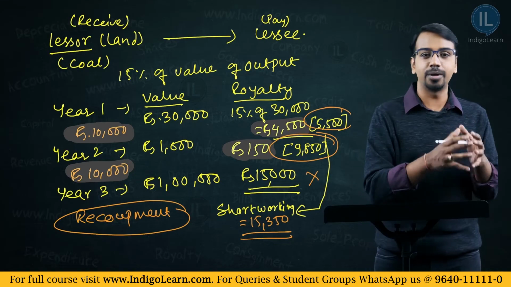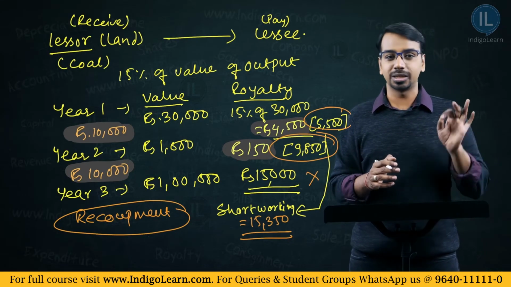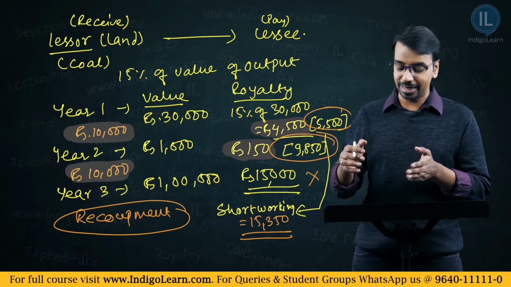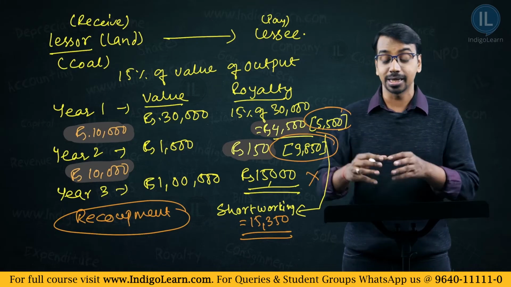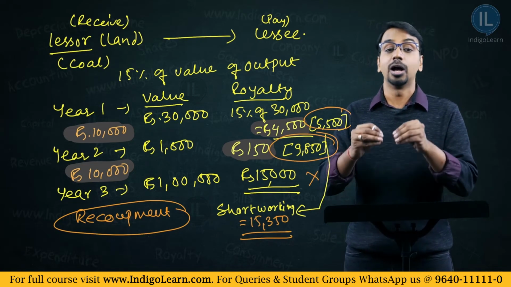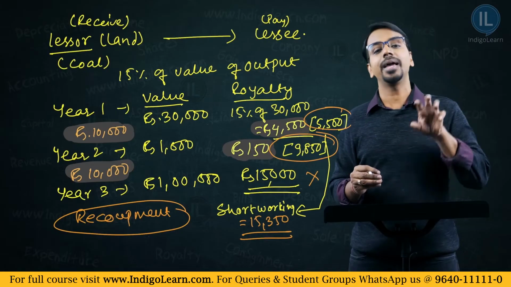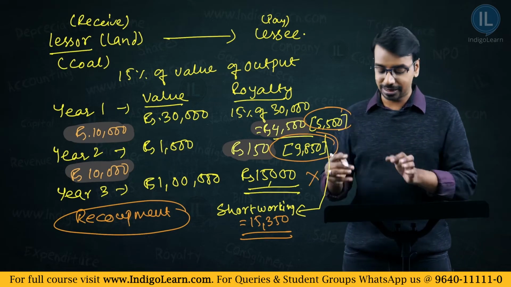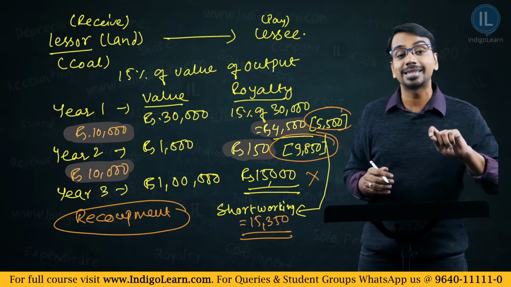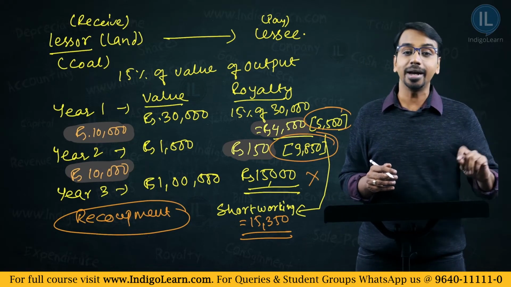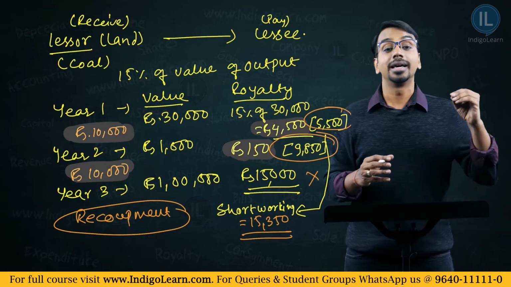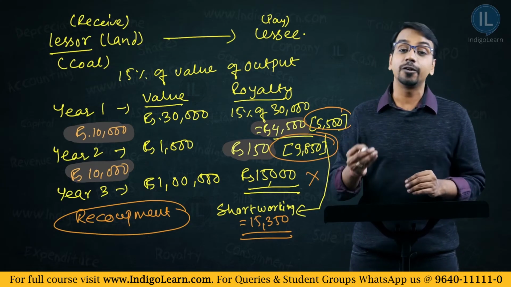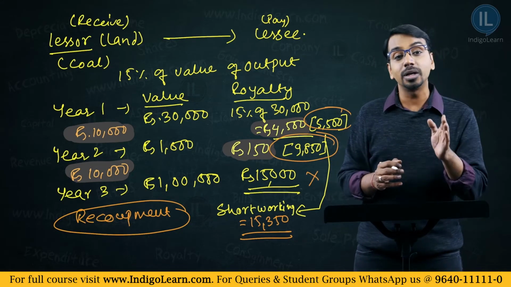If there is a recoupment provision, this 15,350 can be adjusted against this surplus, which means instead of paying 15,000, I can still pay 10,000. And this 5,000 extra will be adjusted against the excess amount which I had paid earlier. This is called recoupment.